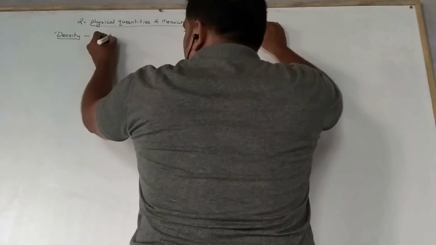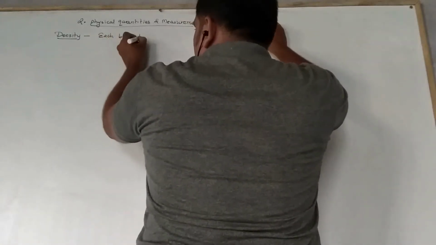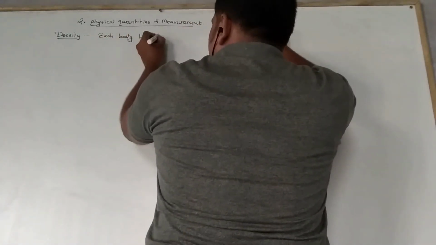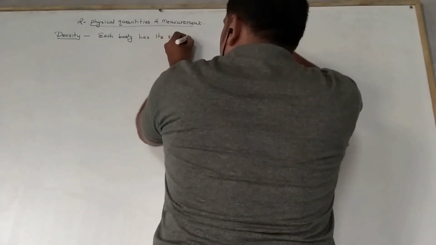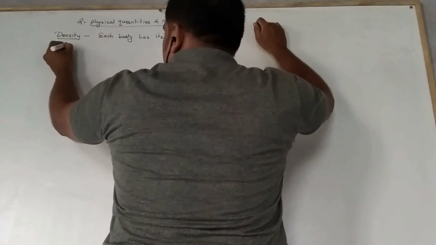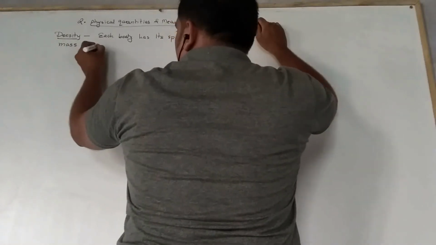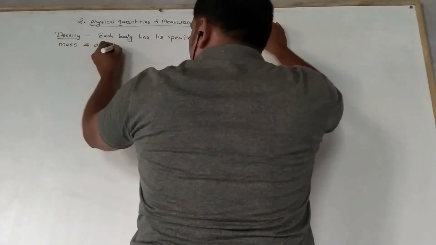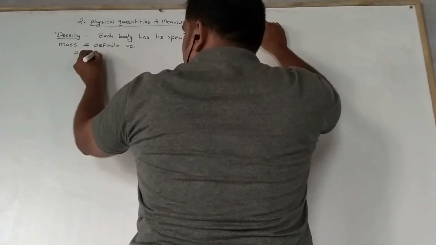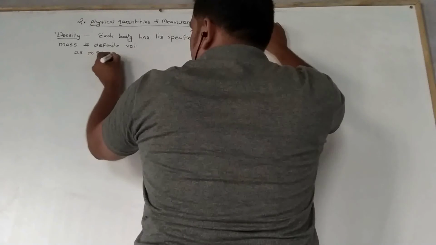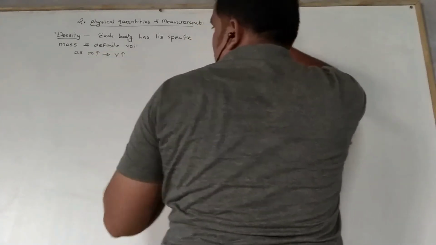Each body has its specific mass and definite volume, right? As the mass of the body increases, we find the volume of the body also increases.